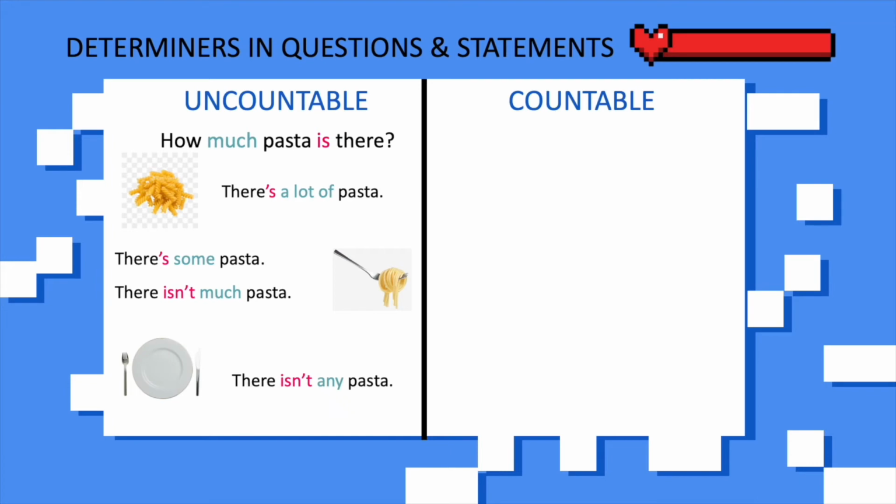Last but not least, now the plate is empty. There is no more pasta. So, how do you say it? There isn't any pasta, to show that the plate is already empty. You can't see any more pasta on the plate. Moving on to countable.